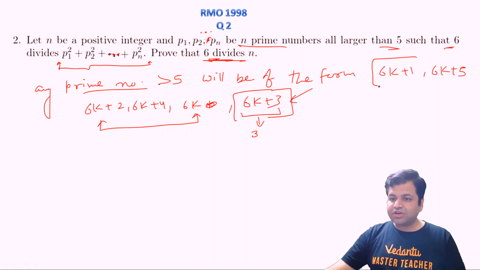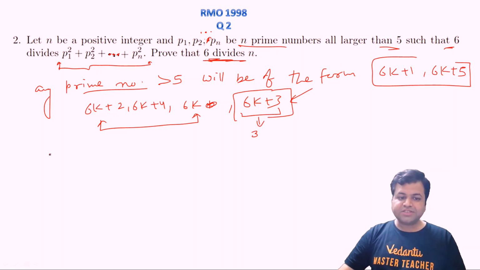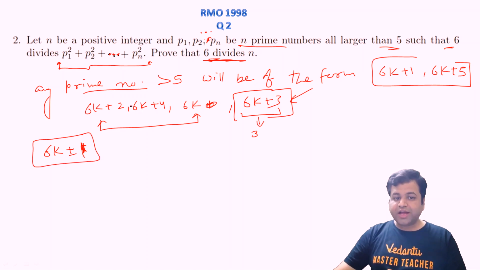So we are left with only two possibilities, 6k plus 1 and 6k plus 5, and we can combine these as 6k plus or minus 1. So any prime number greater than 5 will be of the form 6k plus 1 or 6k minus 1. This implies each of p1, p2, p3 and so on up to pn should be of the form 6k plus or minus 1.